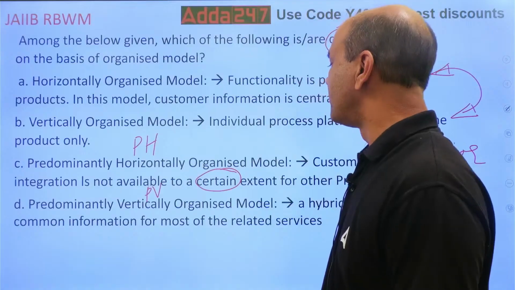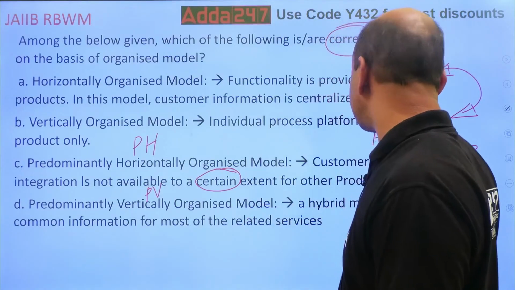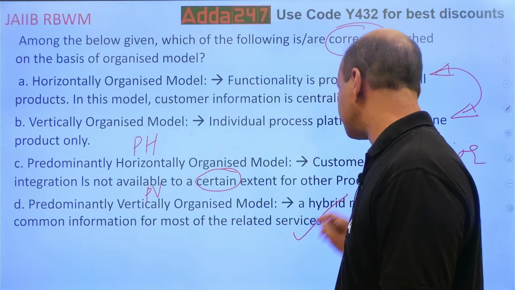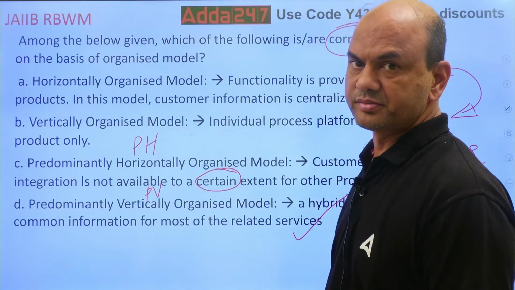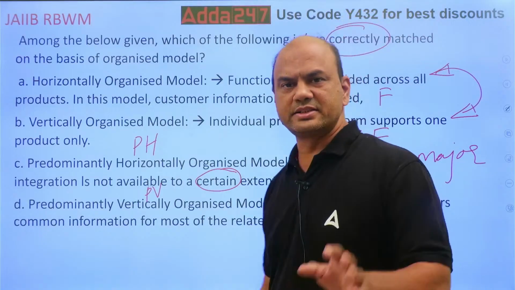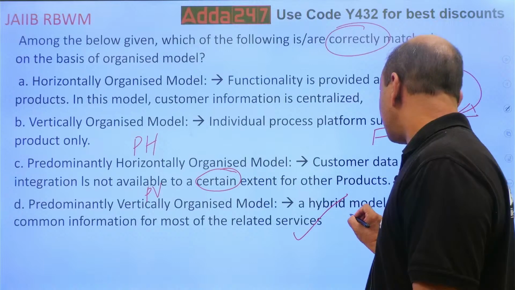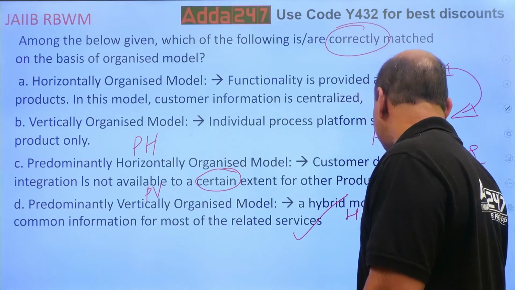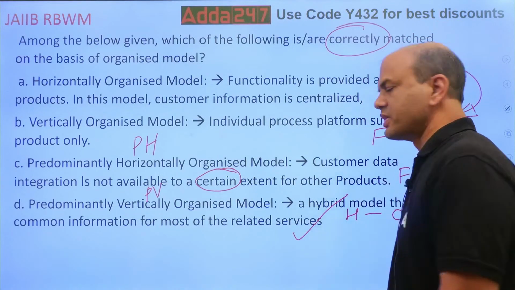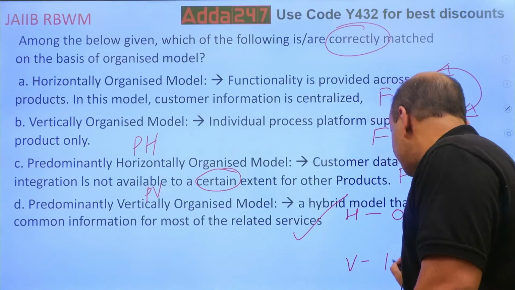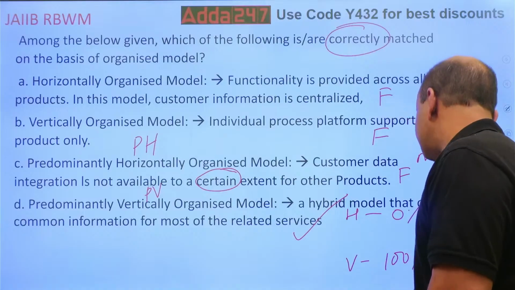Got it? And PV, a hybrid model that offers common information for most of the related services. Most. Okay? See, the logic is very simple. Horizontally organized, 0% data sharing between various products. Vertically organized, 100% data sharing between various products.